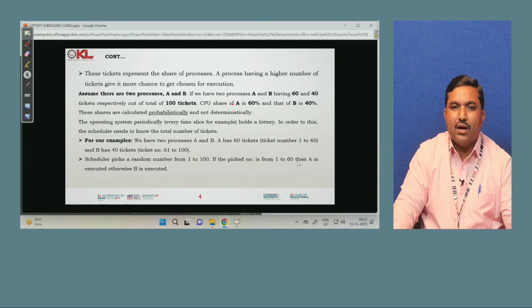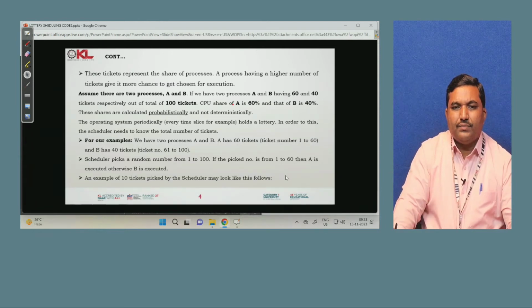In the above example, we have two processes A and B. A has 60 tickets. For example, if the CPU picks ticket number 59, process A is executed. If the CPU picks ticket number 70, process B is executed.